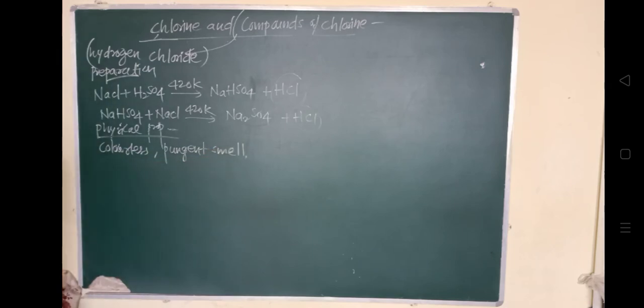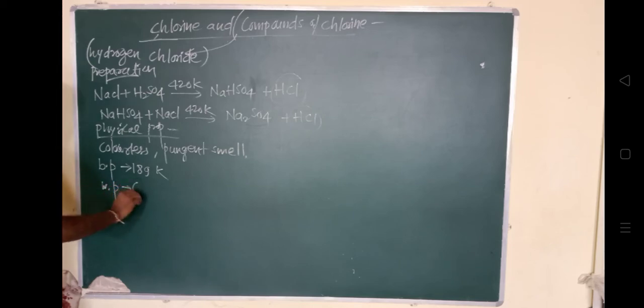It freezes to a white crystalline solid, and its melting point is 159 Kelvin. It is highly soluble in water.